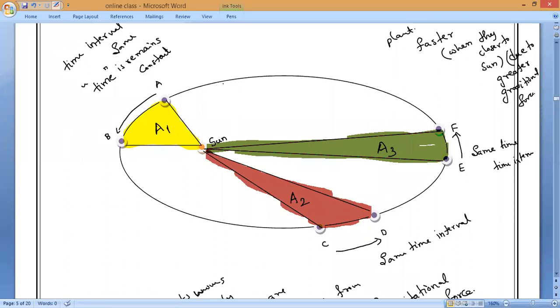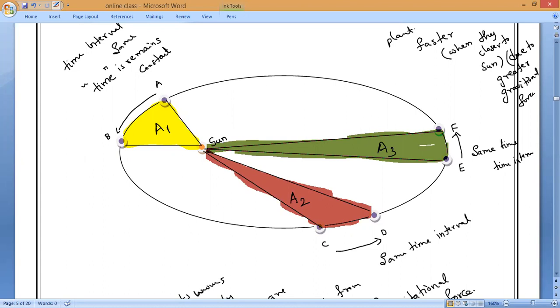Of course, the planets will travel faster when they are closer to the sun and slower when they are far away from the sun. But if we join the line between the sun and the planet at different positions and calculate the area, does the area remain constant or vary? Varies. What is your expectation?